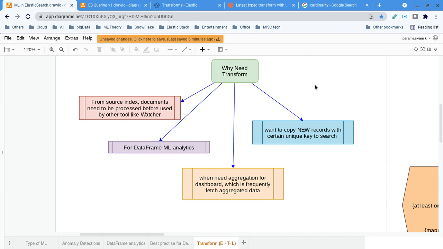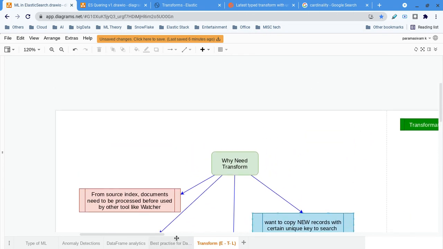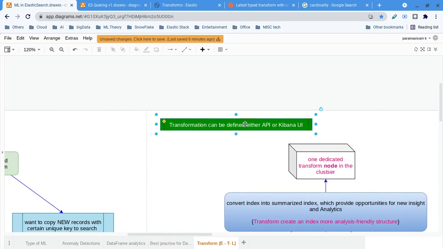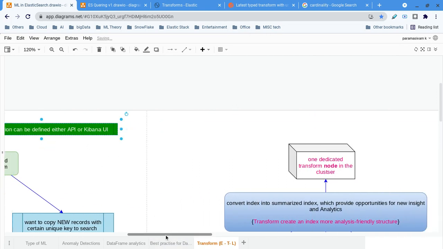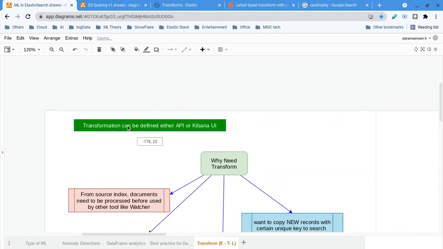transformations. Transformations we can do either with the RESTful API or with Kibana itself. Of course, if you are starting to understand how transformation works, or evaluating how transformation has to be done for your actual use case, Kibana is the best one to start with. But the Kibana UI does not support all kinds of configurations, and that is one reason. The second reason is we can easily migrate from one cluster to another cluster. So these are two reasons I favor the API based approach.